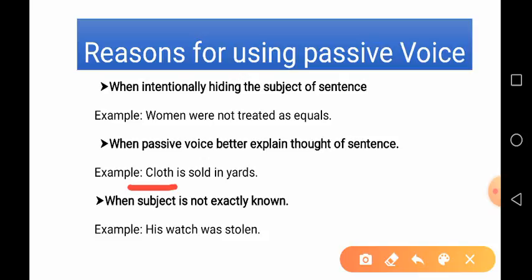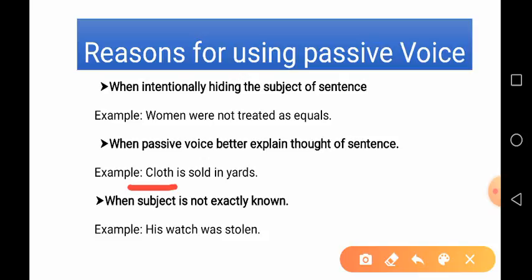When it is asked what is sold, the answer comes: cloth. So, cloth better explains the thought of the sentence, which means what is sold is more important than who is selling it. So, the subject is not important.